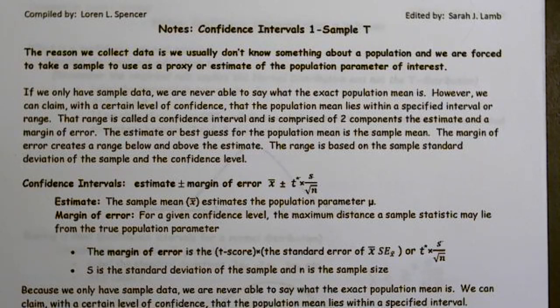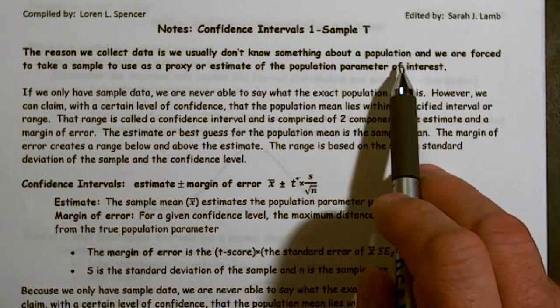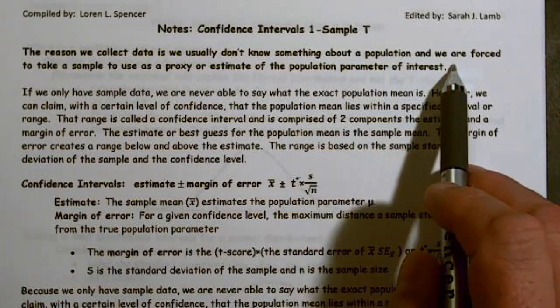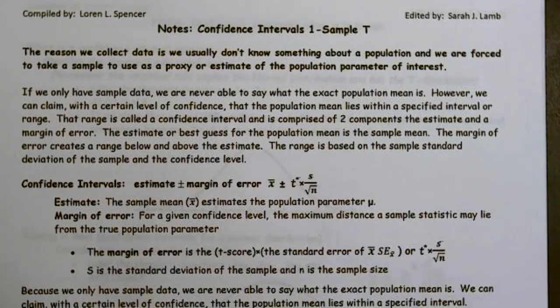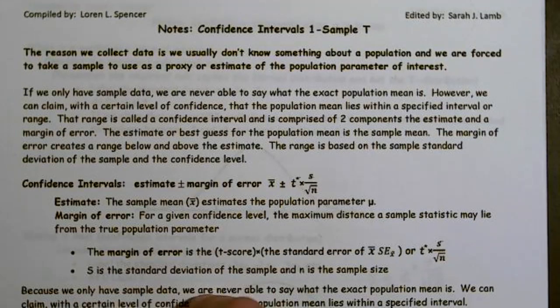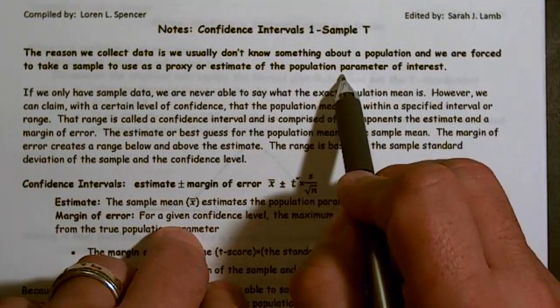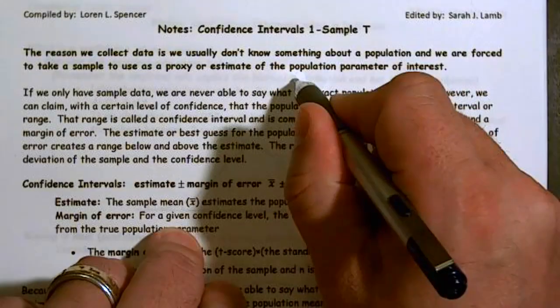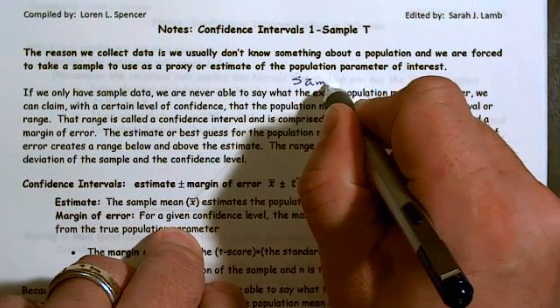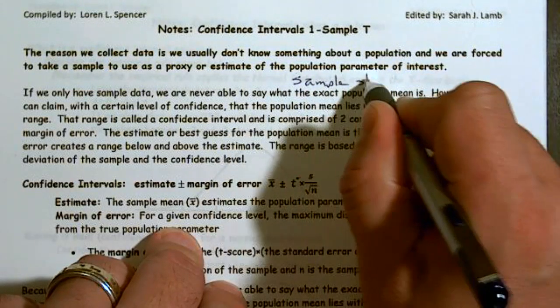So the reason we collect data is we usually don't know something about a population. Otherwise, there's no reason to collect it if we know something. And because we don't know something about the population, we are forced to take a sample to use as a proxy or estimate of the population parameter of interest. Now, please remember, when we're talking about the population, we have parameters. When we're talking about a sample, we have statistics, all right?